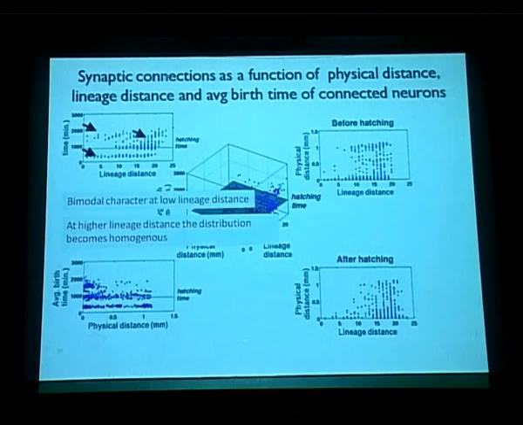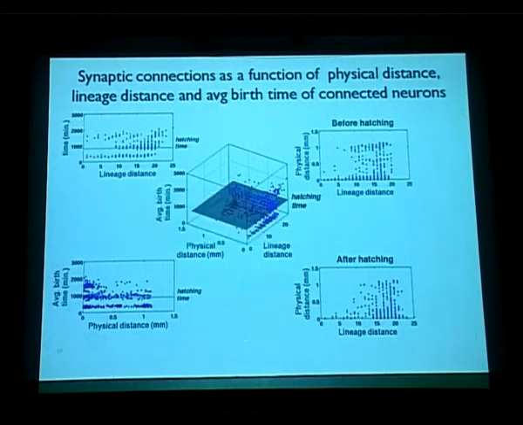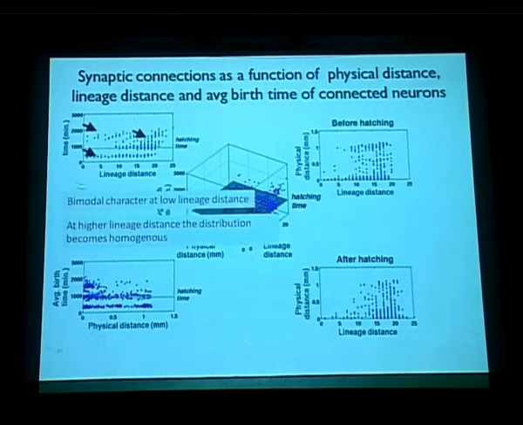So we went on to look at how synaptic connections occur as a function of physical distance, lineage distance, and average birth time of connected neurons. Basically, in this case, the gray plane shows the hatching time, and if you look at the different axes, first you have the time versus the lineage distance, and the most important point in this is the bimodality that occurs at low lineage distances.